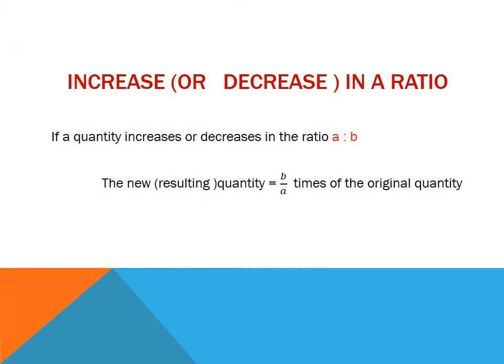Now, increase or decrease in a ratio. If a quantity increases or decreases in the ratio of A:B, then the new resulting quantity can be obtained by B upon A multiplied by the original quantity.